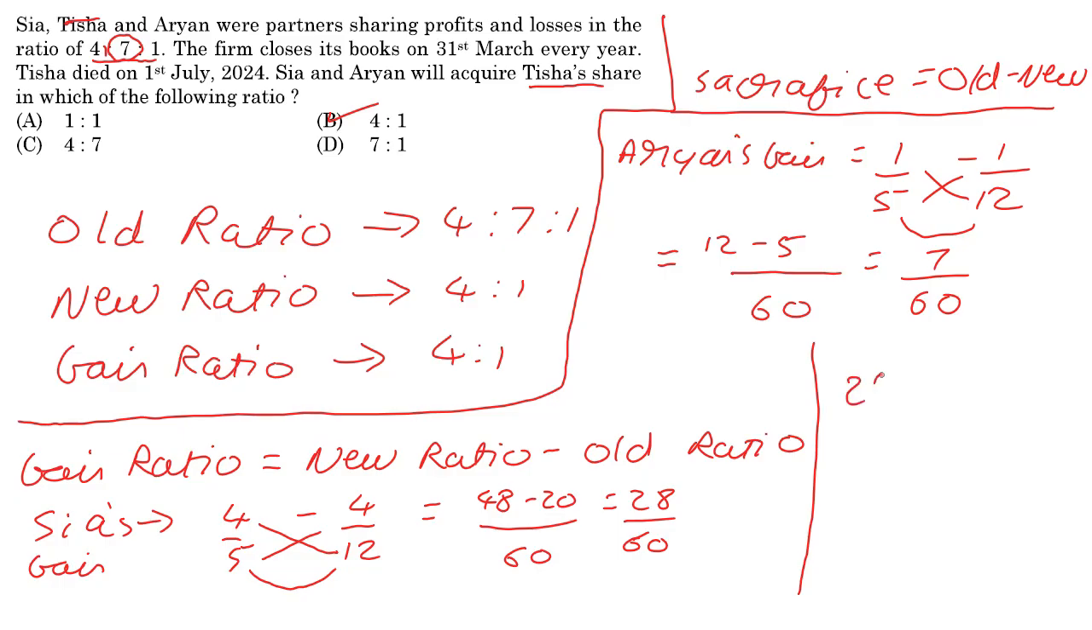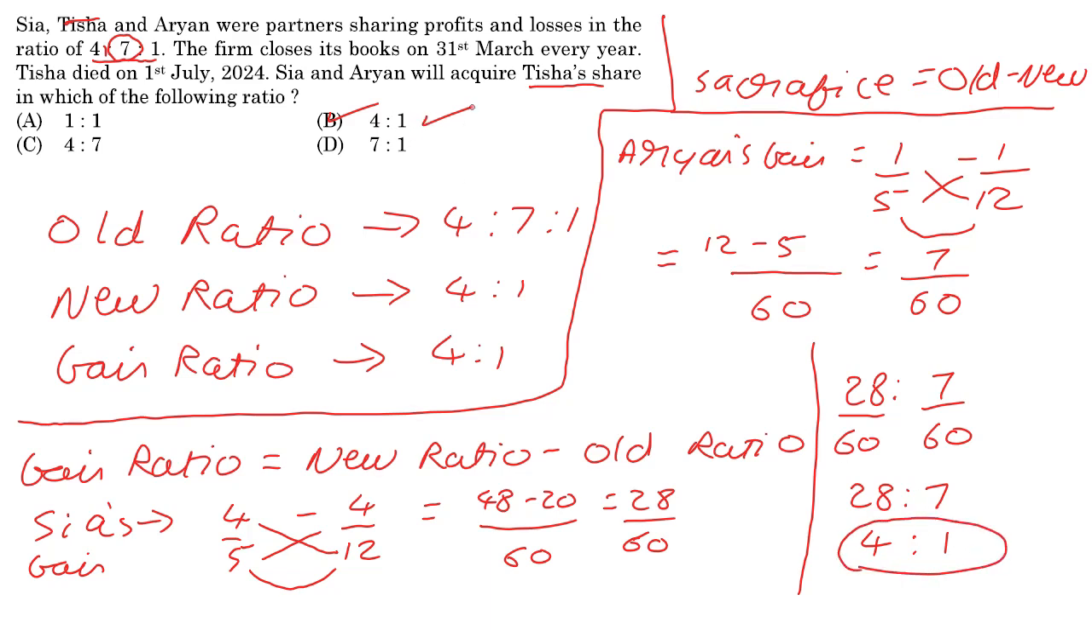And then I have both of them together. I have 28/60 is to 7/60. Now 60 and 60 get cut. I have 28 is to 7, and I then can do 7 1s and 7 4s, which is the same 4:1 that I have here.